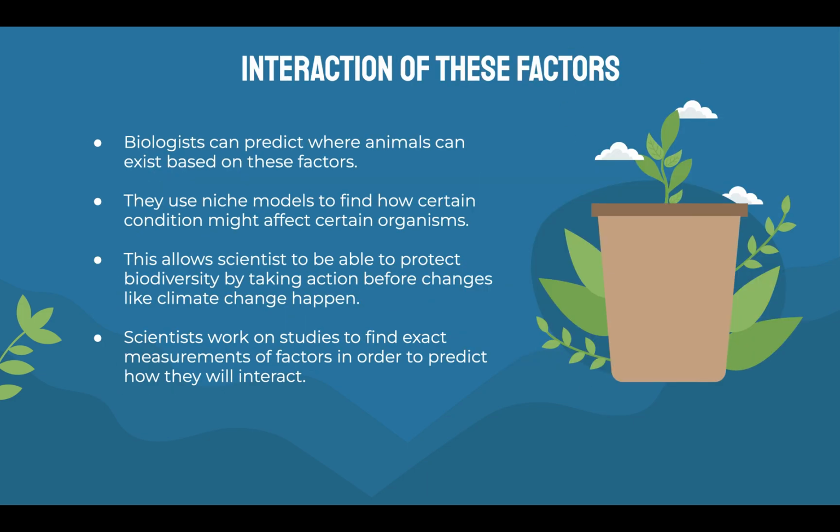So next, interaction of these factors. Biologists can predict where animals can exist based on these factors. They use niche models to find how certain conditions might affect certain organisms. This allows scientists to protect biodiversity by taking action before changes like climate change can happen. Scientists work on studies to find exact measurements of factors in order to predict how they will interact.